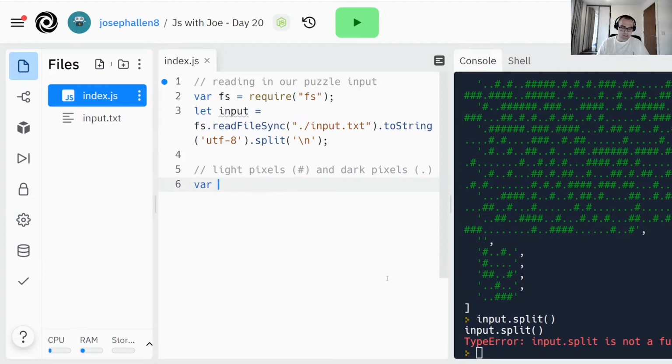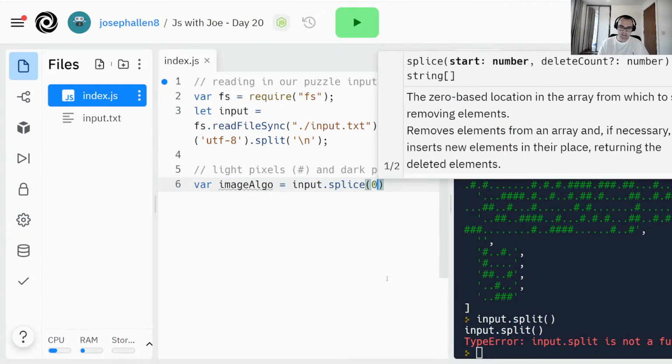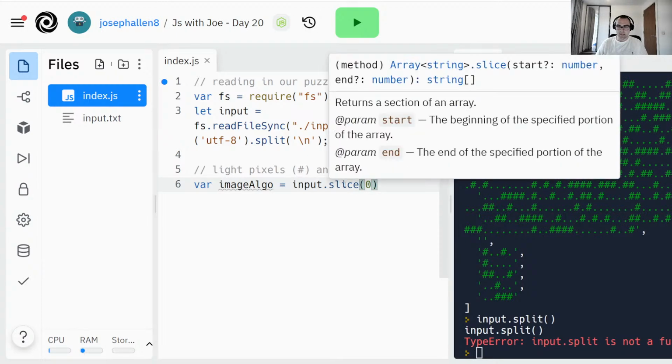Okay, so let's make a new variable. Let's call it image algo. And that's going to equal everything up to that empty one. I can get the empty one by using another function called indexOf, and also by splicing the list. If I splice, it'll tell me some information. Start, delete count. That's not really what I want. Is slice what I want? Slice gives me a start and an end.